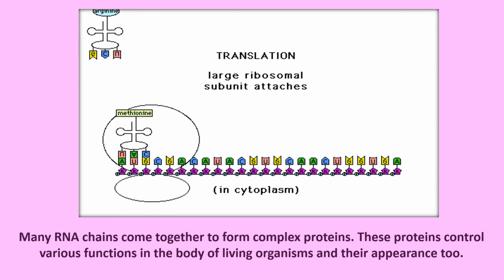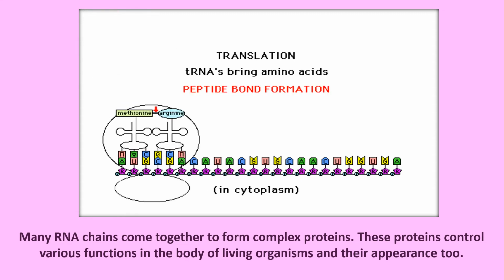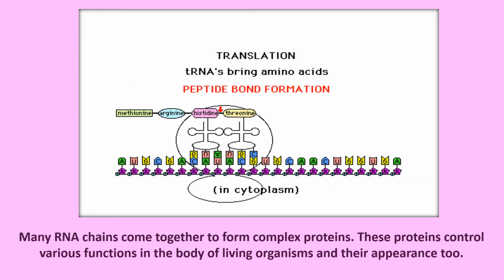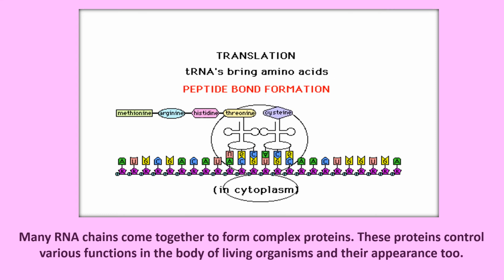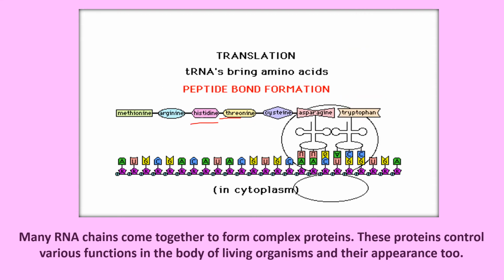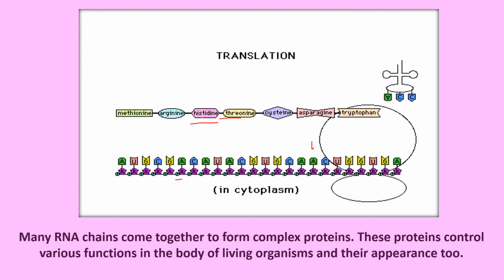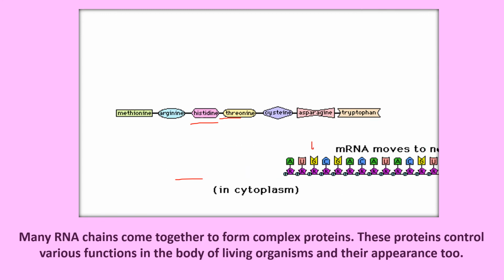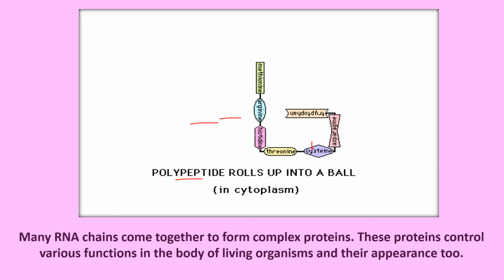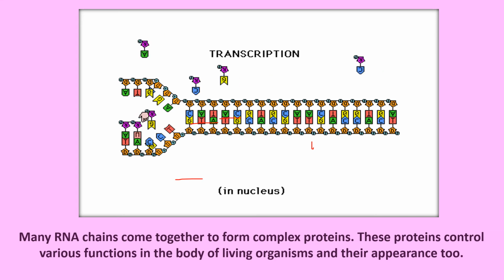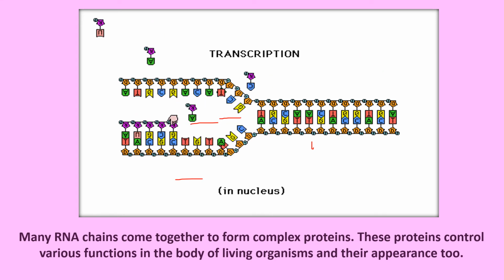Okay, then in the ribosome you will find transfer RNA coming with anticodons, and every time it comes and forms a peptide bond, you can see here proteins being formed. Yes, all these on the top here are the proteins being formed. This is the transfer RNA, this is the mRNA. Okay, then once the ribosome and mRNA move away, these move into this and a protein is formed. Okay, so this is the way transcription and translation take place.